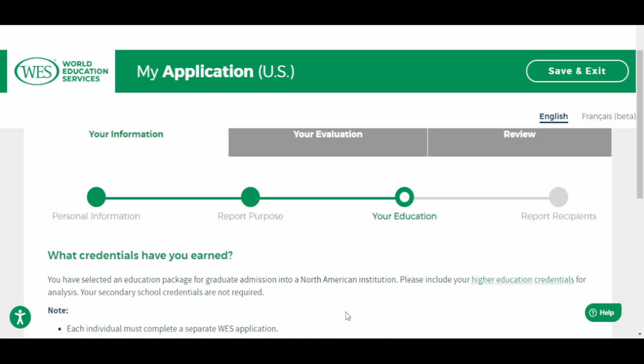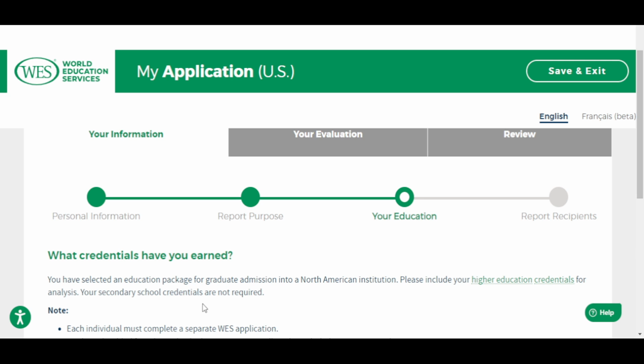So be ready. Maybe at some other time I can find out exactly how much it is currently. But at the time I did mine, I paid in South African currency, and that is the amount I paid. You can always confirm online how much the WES evaluation is currently.